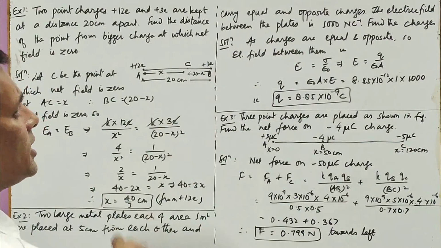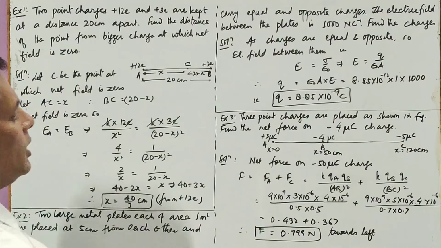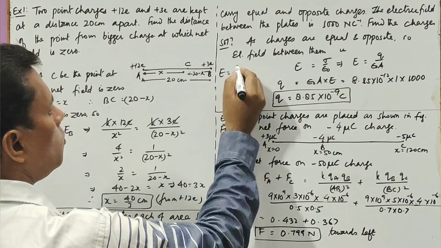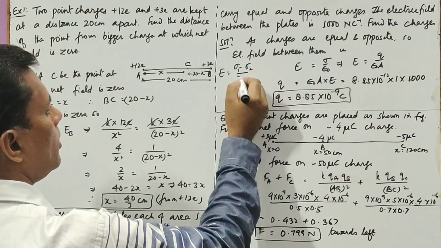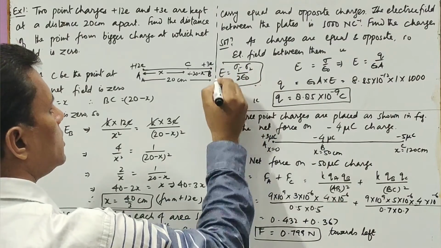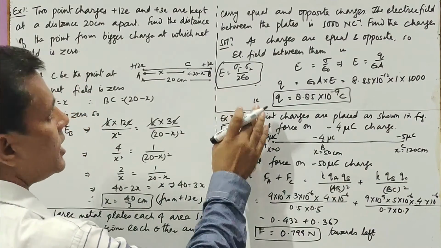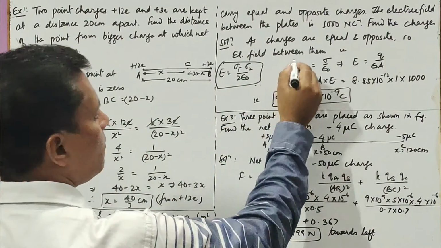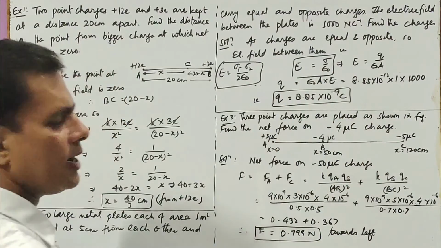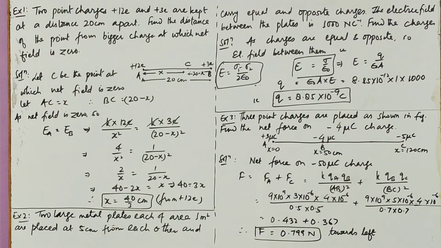Now as the charges are equal and opposite, we know that the net field between the two plates is sigma 1 minus sigma 2 upon 2 epsilon naught. This is an outcome of the electric field concept by Gauss's theorem. But as the charges are equal and opposite, the net field comes out to be this, which we had also discussed in the chapter.